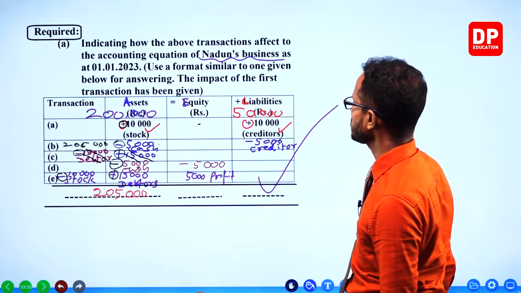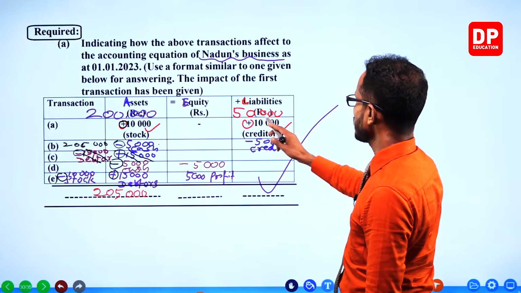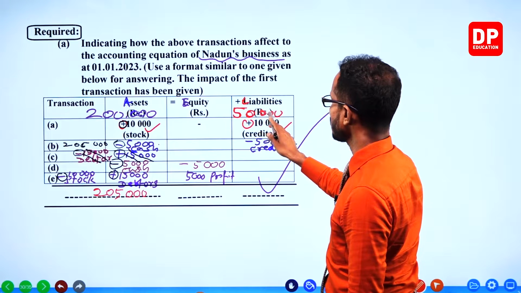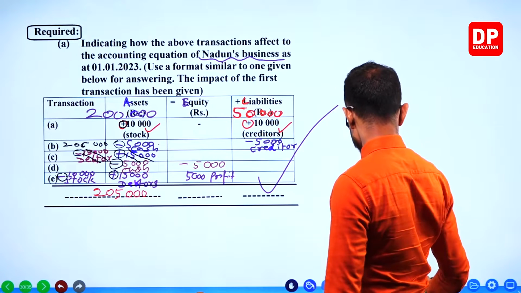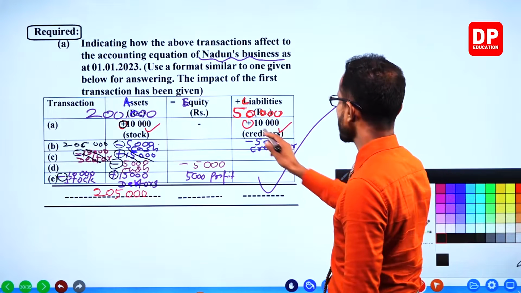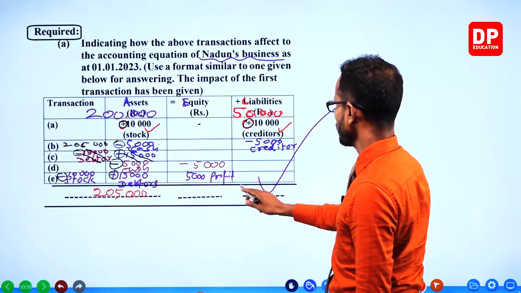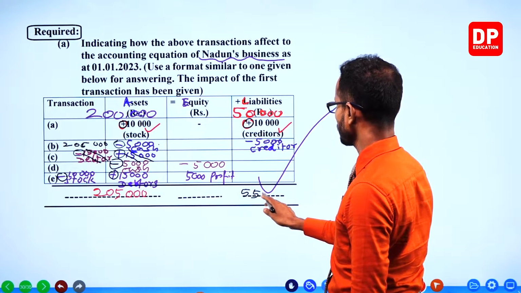Out of that, how much is liabilities? Here the opening, we have 50 right here on top. 50 plus 10, 60. 60 minus 5, 55.